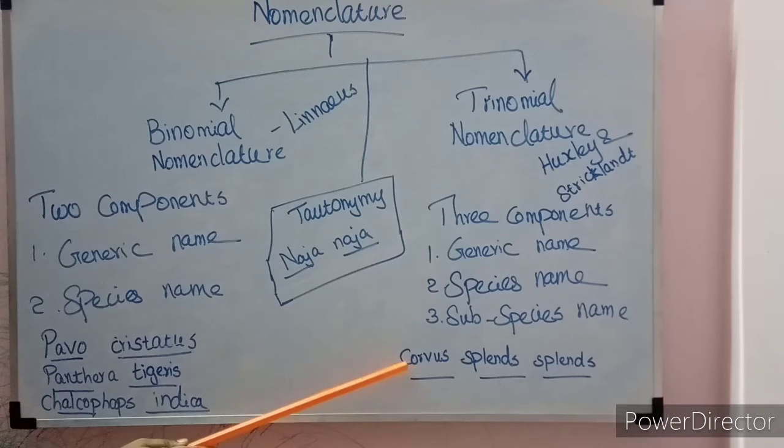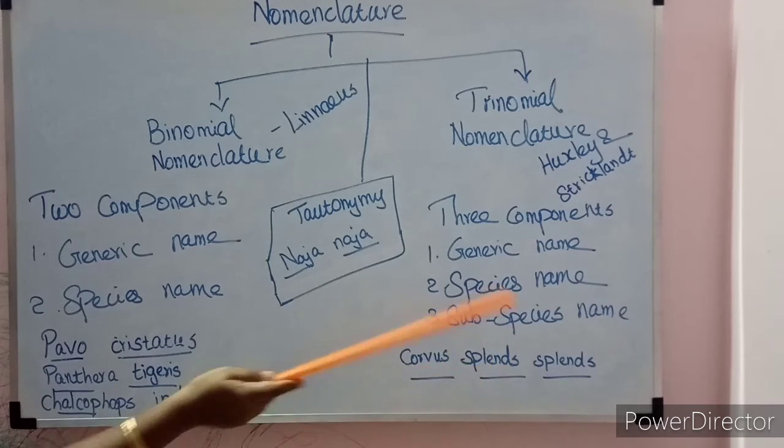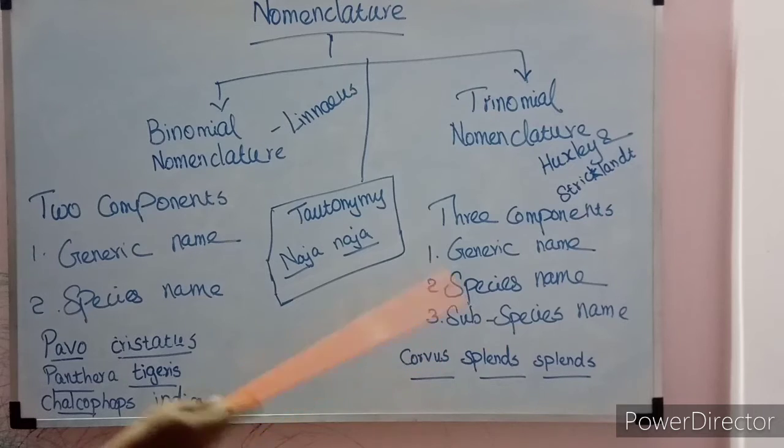The first letter of the generic name should be in a capital letter. Both the species name and the subspecies name should be in lower case alone. When we are underlining, we have to underline separately. The example they gave is the Indian house crow, Corvus splendens splendens. The first part is the generic name, the second part is the species name, and the third part is called the subspecies name.